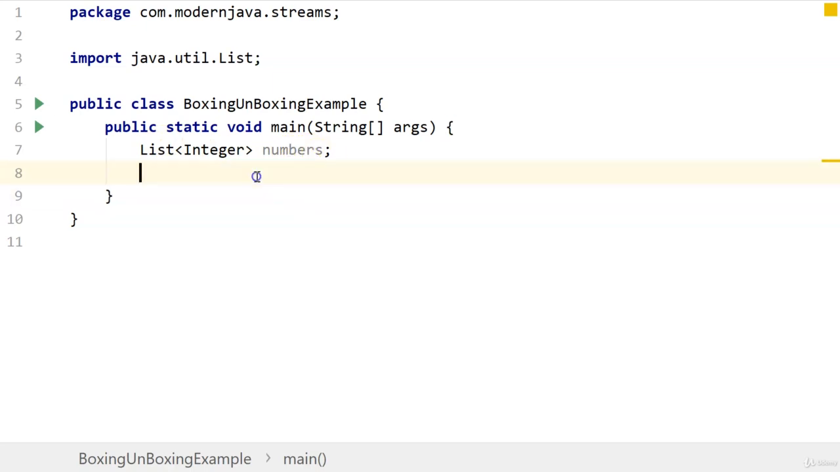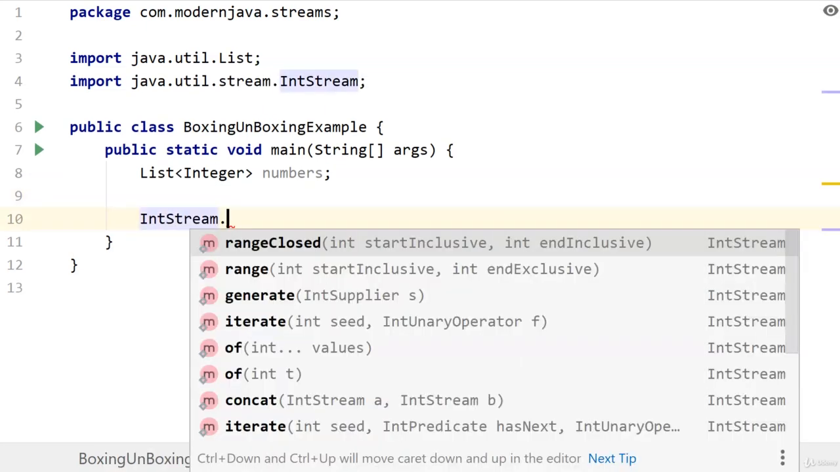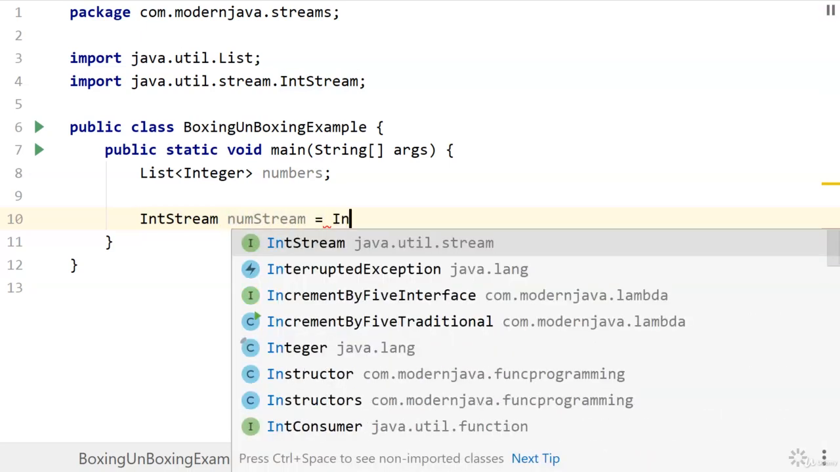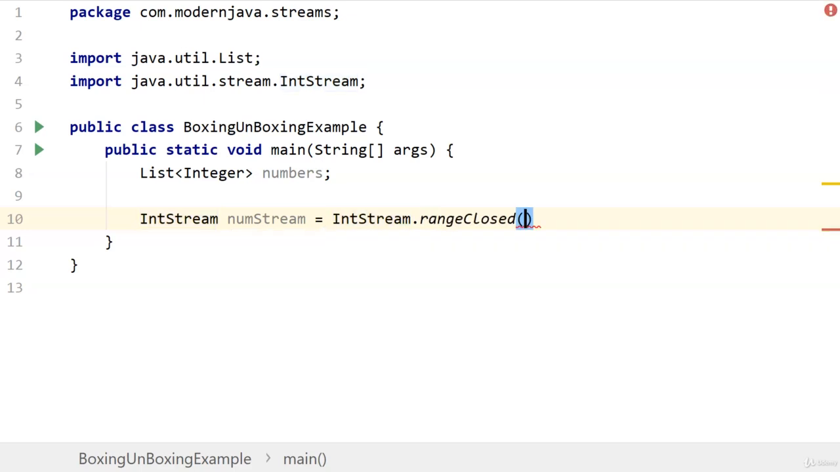Now let's define an IntStream numStream is equal to IntStream.rangeClosed(0, 5000). So what this will give us is basically a primitive IntStream. It contains a stream of primitive type int. It is not an object stream.